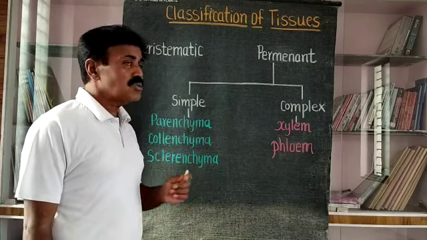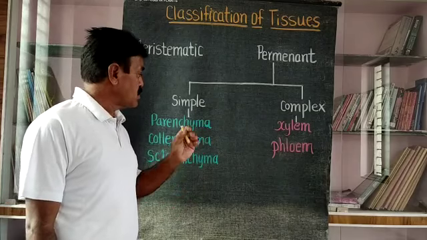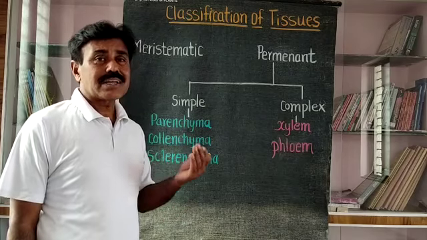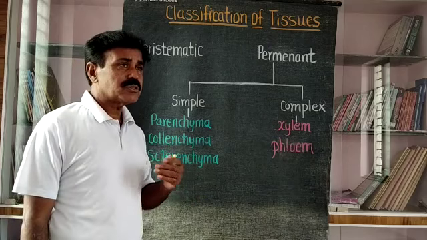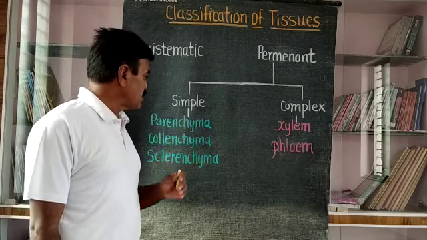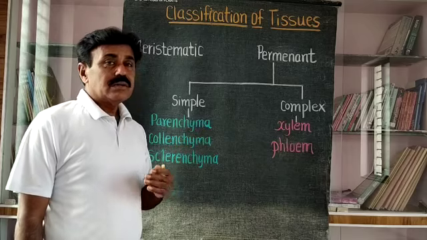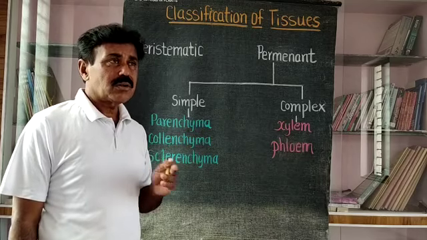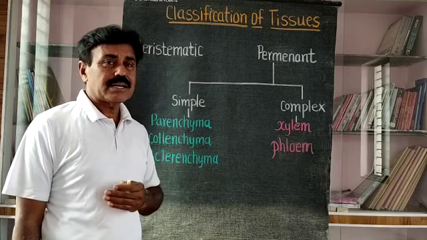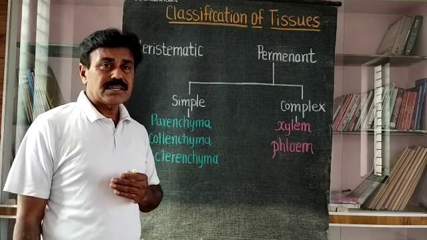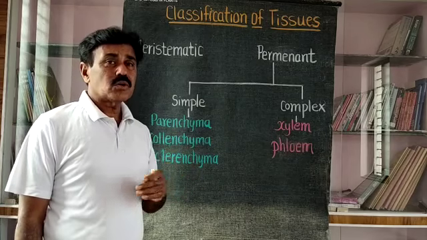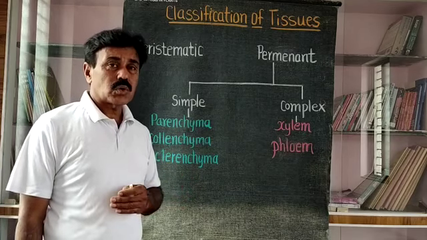The functions are also different for each tissue. Parenchyma is responsible particularly for storage purposes. It stores food material, sometimes it stores water, and it stores air. According to that, parenchyma are of different natures. For example, if the parenchyma develops air chambers, in particular in hydrophytic plants, it is called aerenchyma. If the parenchyma has a chlorophyll pigment, it is called chlorenchyma.